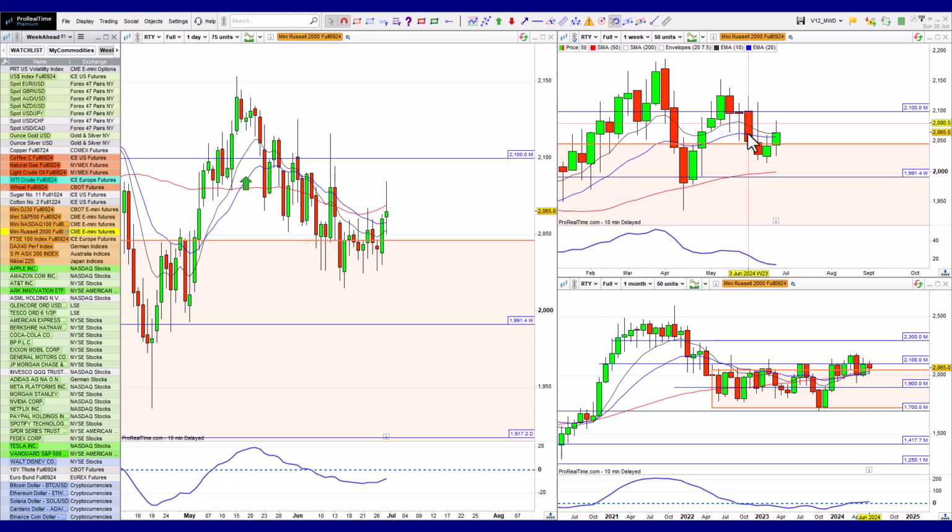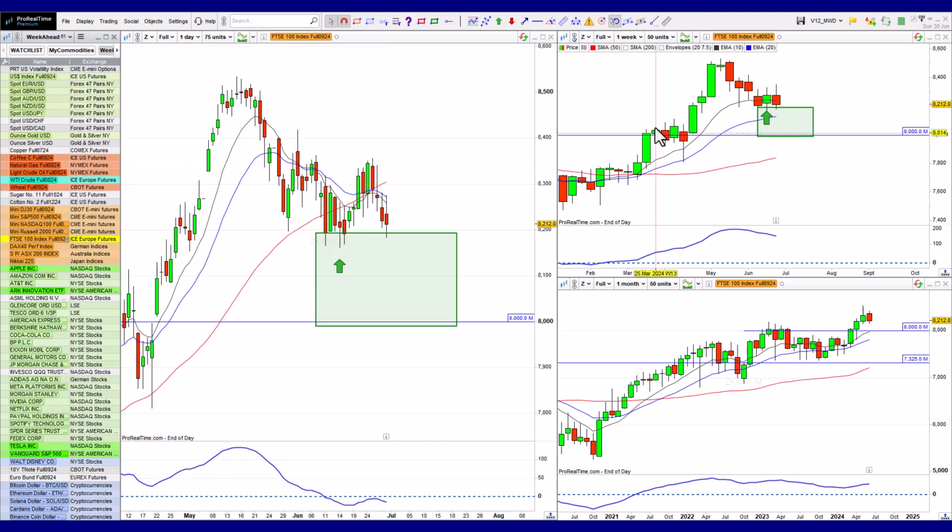Russell 2000 now getting ready. It's trying to produce a higher low and work its way to the upside. It actually last week had a slightly higher week and closed above the previous week's high. So that's good. That's not a bad sign. That's a good sign.